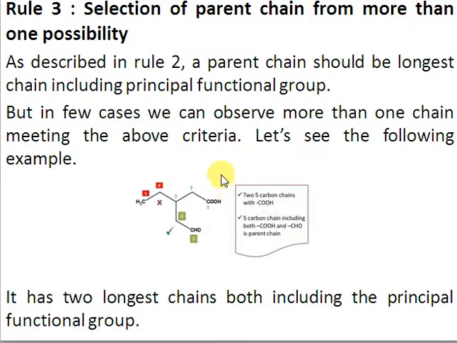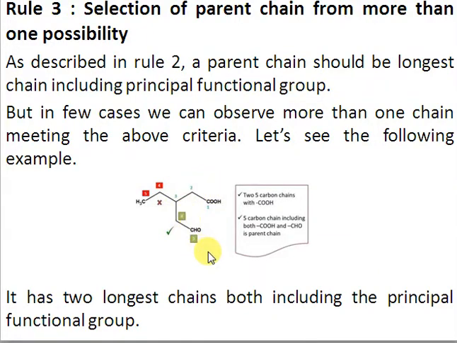So instead of this structure, we will consider this possibility in which both of these are part of the longest continuous chain, right? Both ways we get 5 carbons each, but in this way we get 5 carbons with both functional groups as part of the chain. So numbering will start from the principal functional group. Numbering will not start from the aldehyde; it will start from the carboxylic acid side, because carboxylic acid has higher preference over the aldehyde group, right? So you will number 1, 2, 3, 4, and 5.